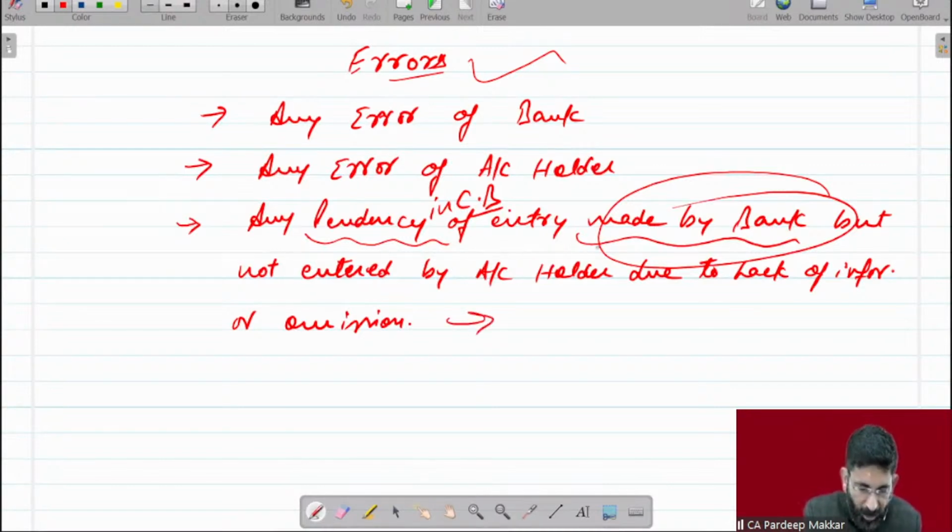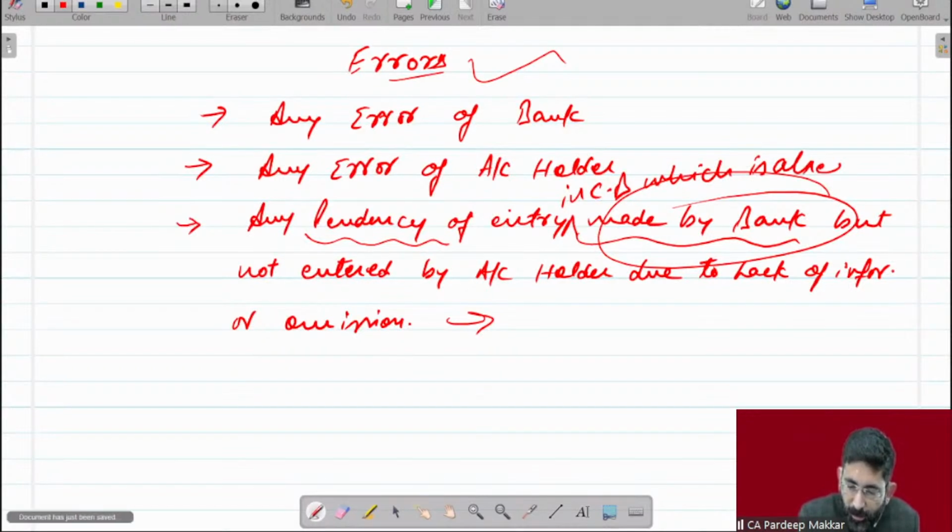Any pendency of entry in cash book which is already entered by bank, or like this.